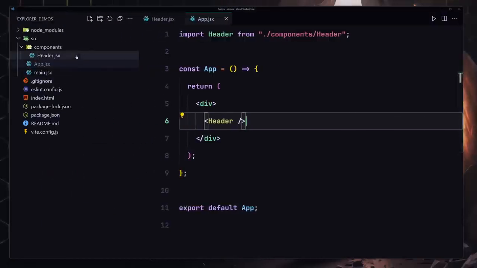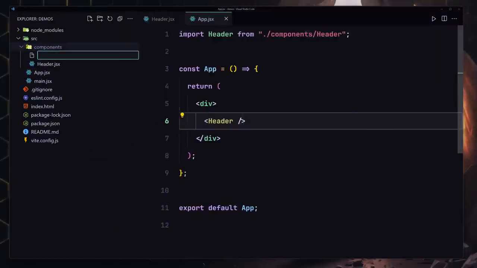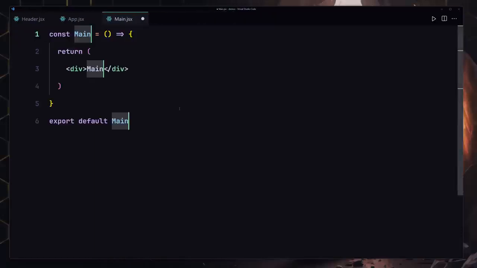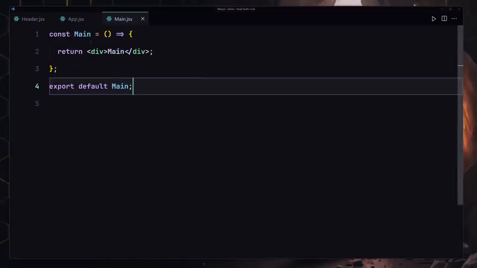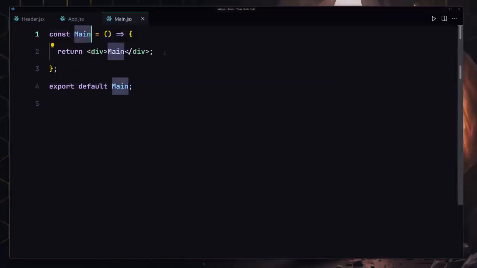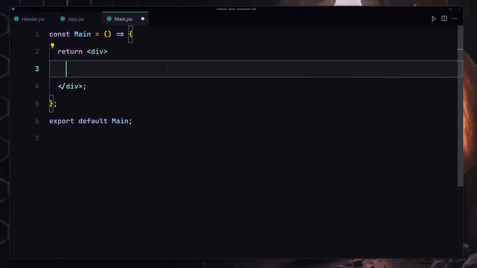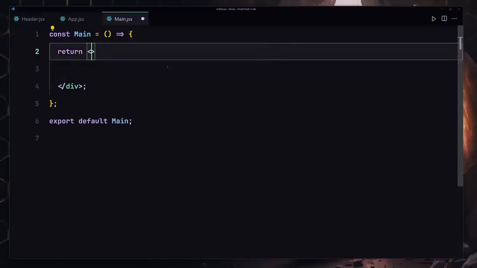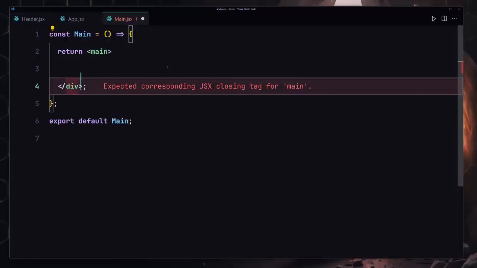Now in the second part we're going to be creating a main component. Okay, so I'll say main.jsx, and inside there we're going to be using our RAFCE. You can basically give it any name that you prefer, but in my case I'm going to give it the name main content and change that to main. So I'm going to copy that and place it right here.